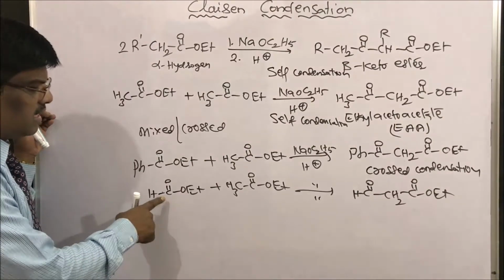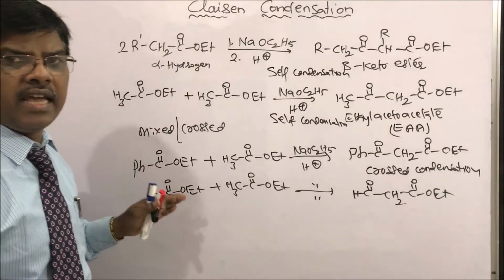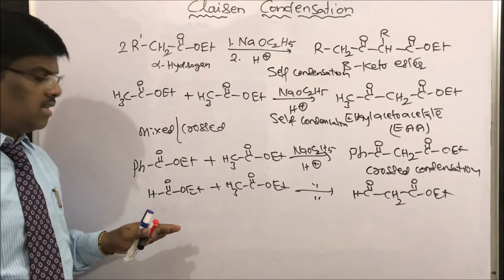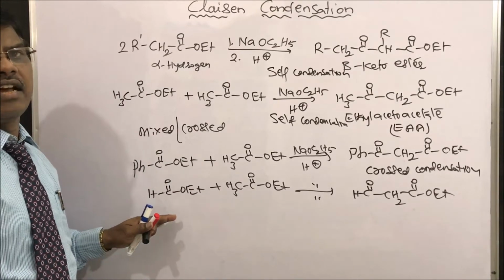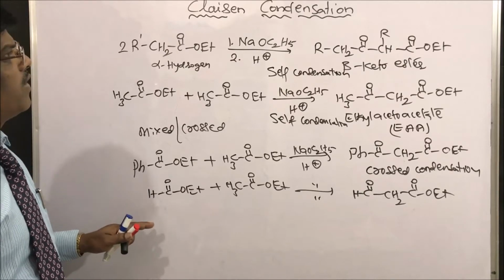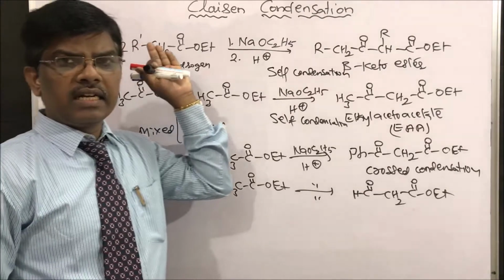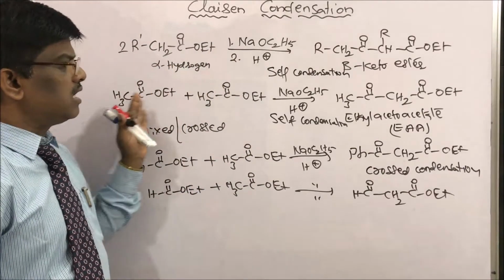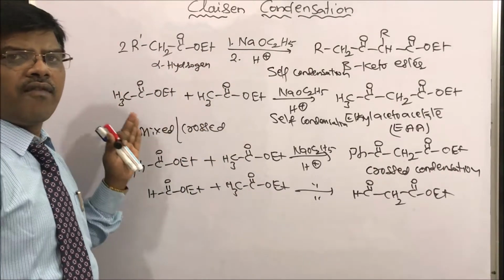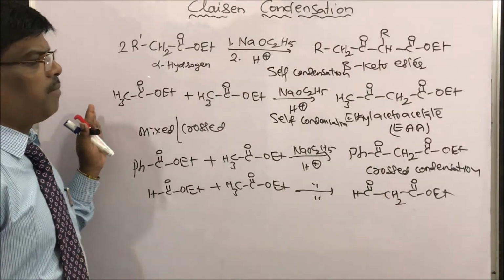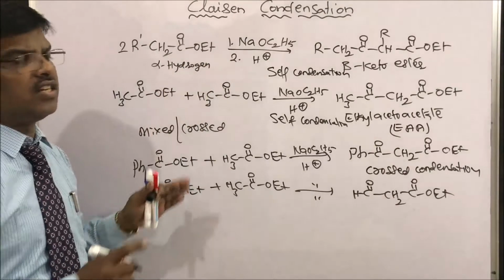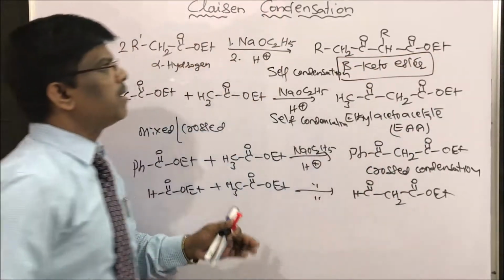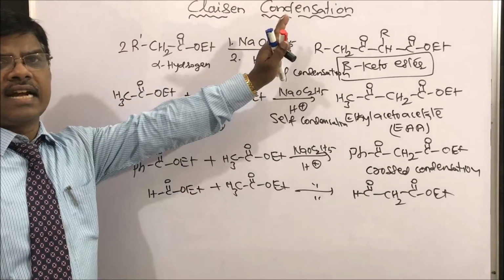In place of ethyl formate you can take other compounds like diethyl carbonate or diethyl oxalate. So the common condensation takes place between crossed esters having alpha hydrogen. This is the fundamental reaction of Claisen condensation to give beta keto esters. Beta keto esters can be prepared by using Claisen condensation.